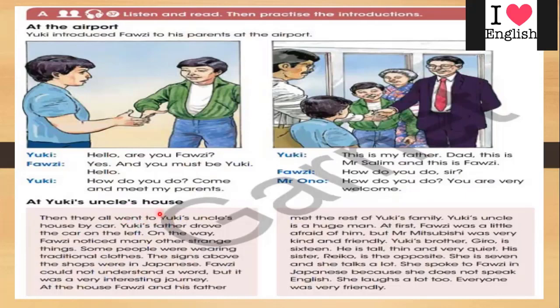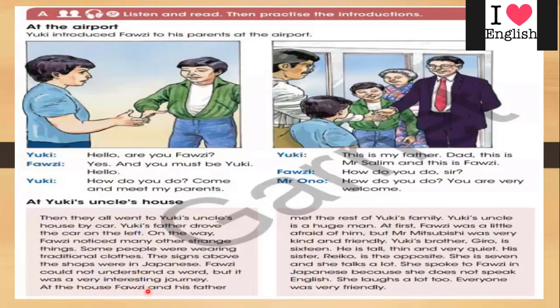So now we will move to another conversation. We have 2 paragraphs written here. At Yuki's uncle's house. Then they all went to Yuki's uncle's house by car. Yuki's father drove the car on the left. On the way, Fauzi noticed many other strange things. Some people were wearing traditional clothes. The signs above the shops were in Japanese. Fauzi couldn't understand a word, but it was a very interesting journey.